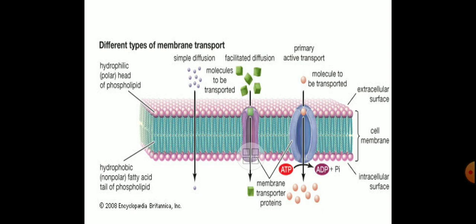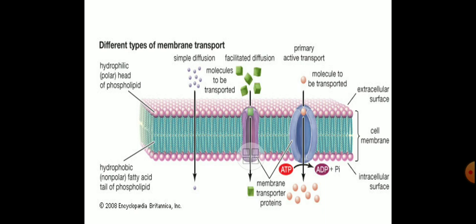Also we have to get an idea. Already I have told you, the hydrophilic head is there, and the lipid bilayer is there, two layers of lipid we will be able to see in case of the plasma membrane, and proteins are embedded into that, isn't it? Protein molecules are there, that's why it is lipoproteinous in nature. Here we can see how the transport takes place, from the outer region to the inner region of the cell, that is the cytoplasm.